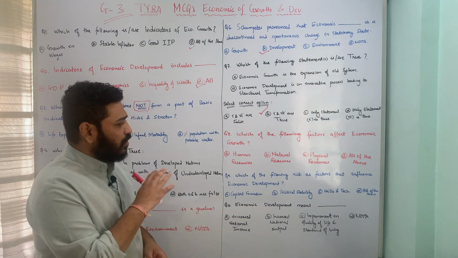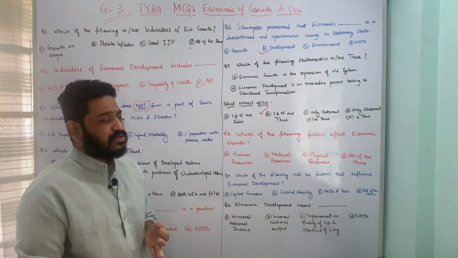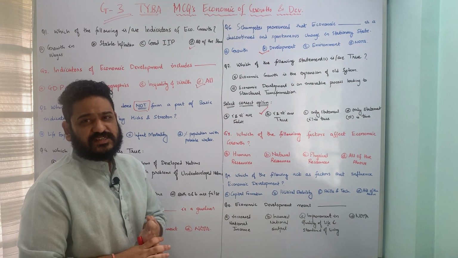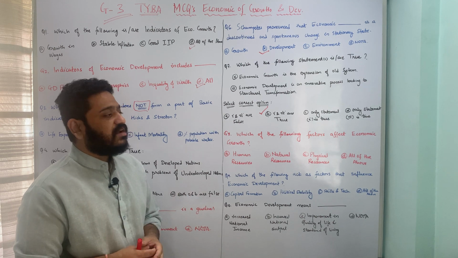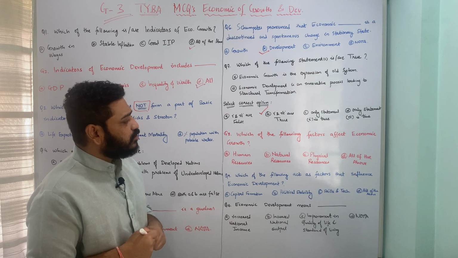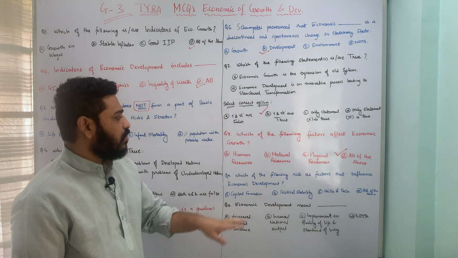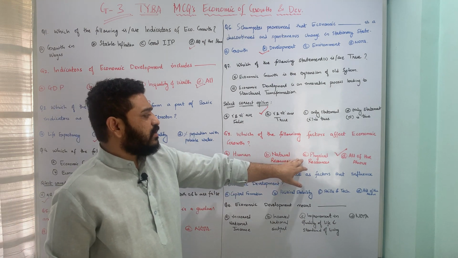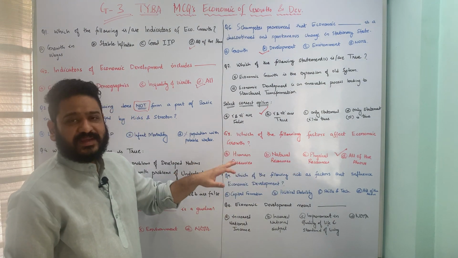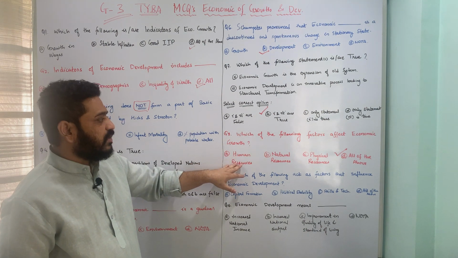So in a sense, all these three types of resources, let it be human, whether it is natural resources, whether it is physical or infrastructural resources, all of them have certain effects on economic growth, and therefore option D, all of the above, is the correct answer. That means all these have some explicit impact on economic growth. So therefore option D is the correct answer to this particular question.